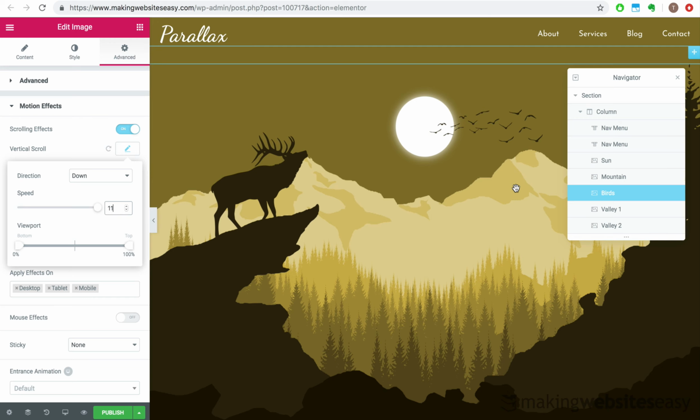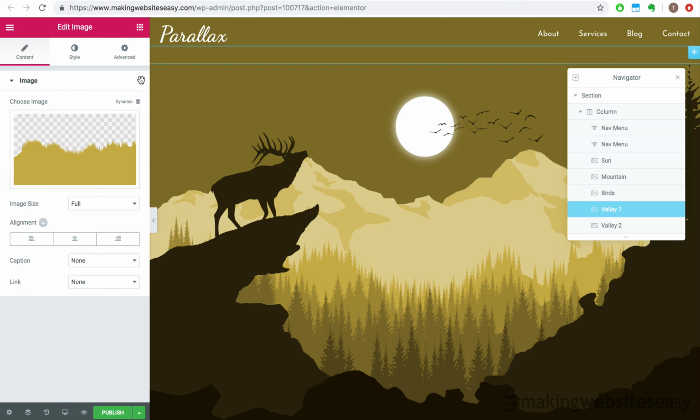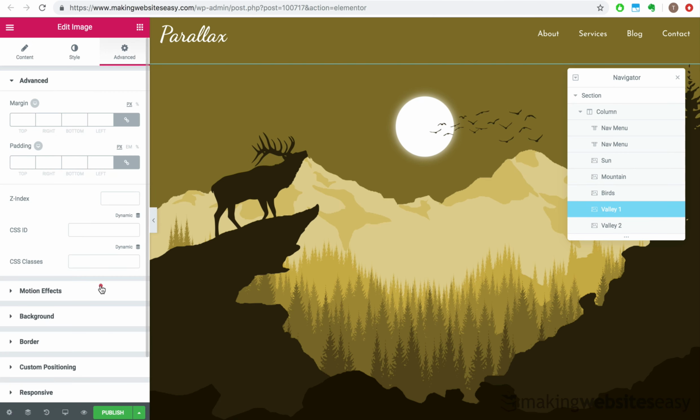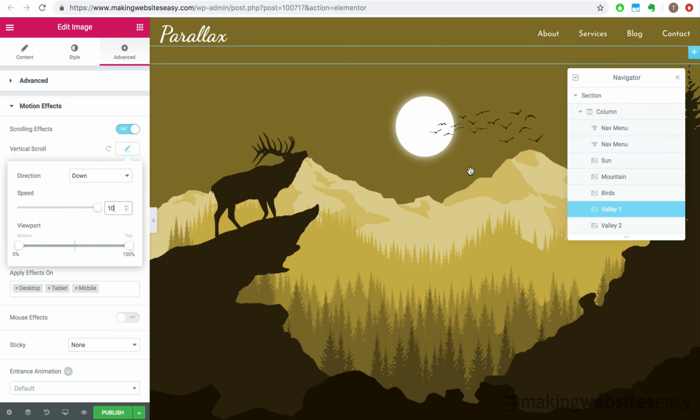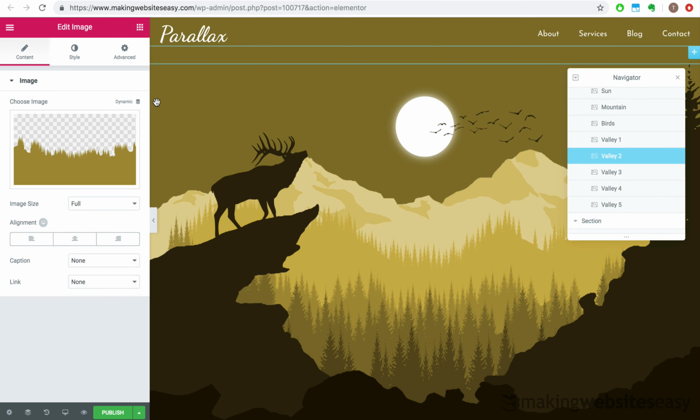We will then repeat the process for image layers Valley 1 to 5, each with a downward motion effect being applied progressively at slower speeds. And since Valley 5 is the closest, it will have the illusion of moving a lot faster than the other layers further away. Select Valley 1, go to Advanced, Motion Effects, and set the vertical scrolling effect to a downward motion with a speed of 10. And then, similarly for Valley 2,